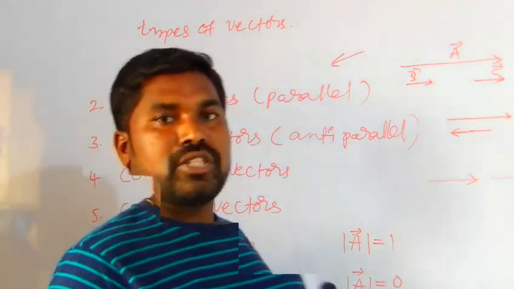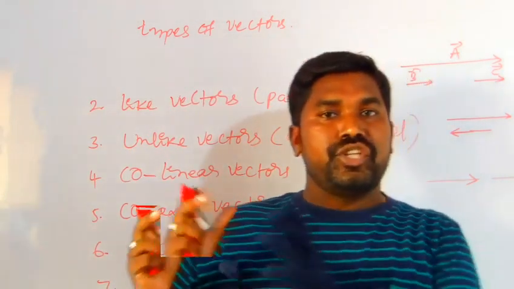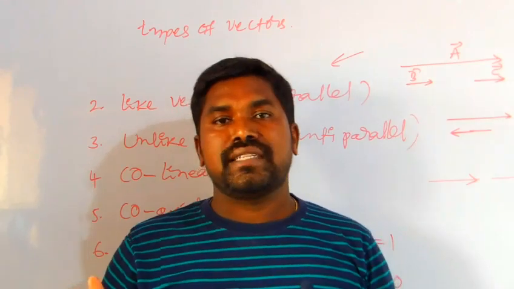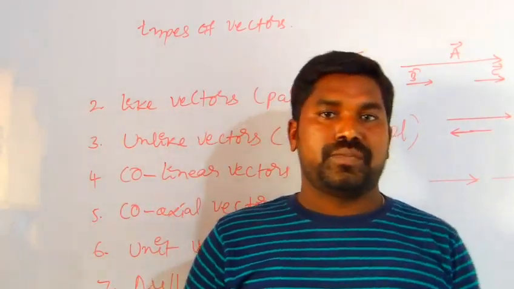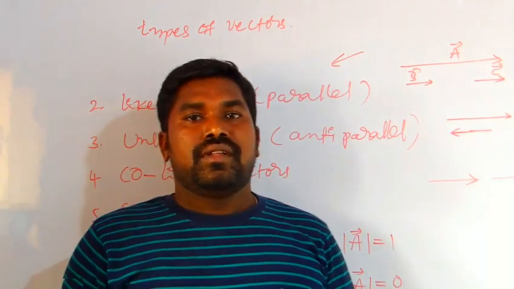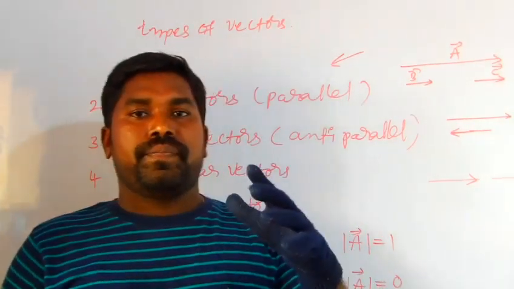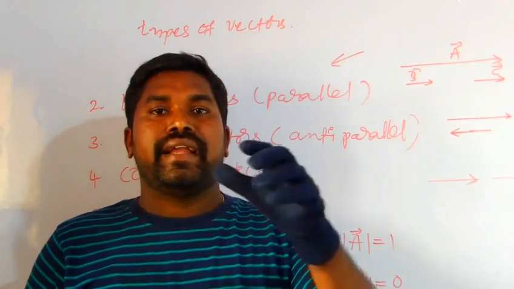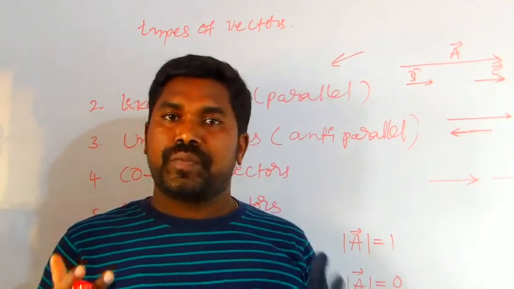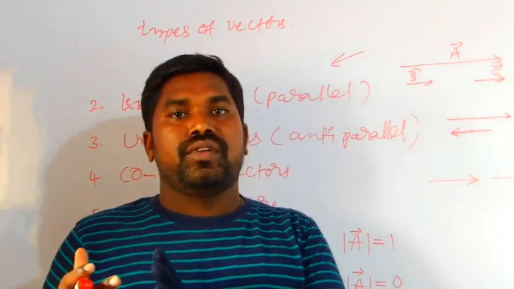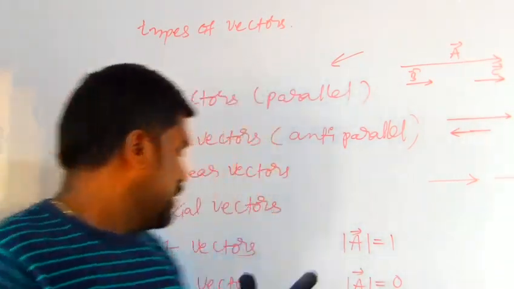Is it possible to have zero magnitude and still call it a vector? Think once. Yes, it is possible. For example, the speed of a train at rest position. At rest it has no speed, the magnitude is 0, so it is a null vector.